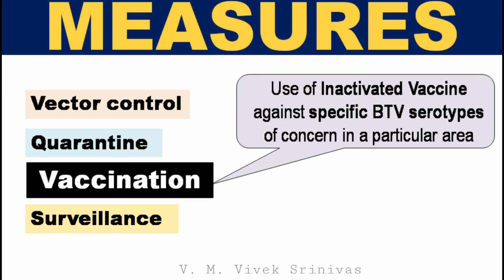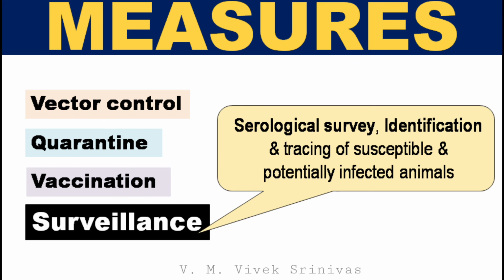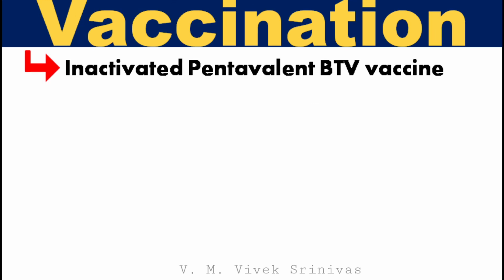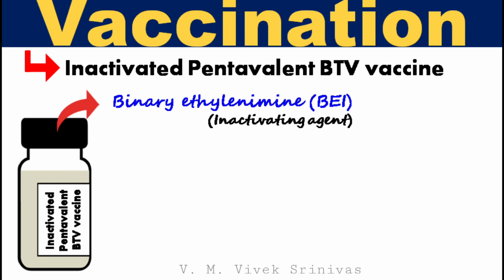Vaccination using inactivated vaccine, against specific BTV serotypes of concern in a particular area. Serological surveillance, identification and tracing of susceptible and potentially infected animals. For vaccination, an inactivated pentavalent vaccine is used in India. This vaccine is inactivated by binary ethylenimine inactivating agent.